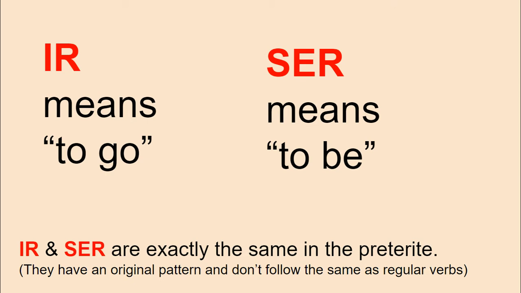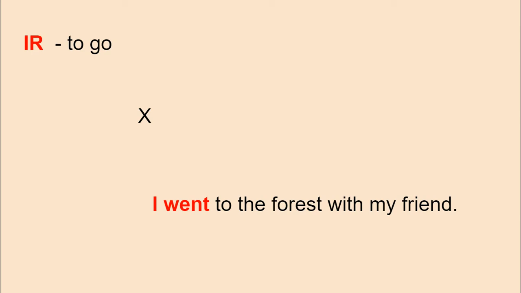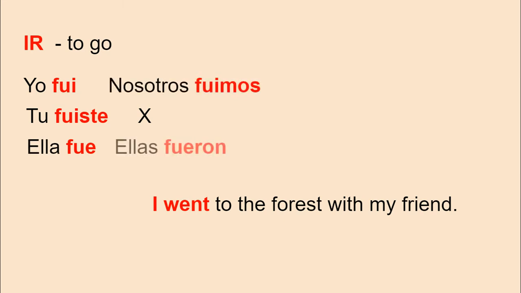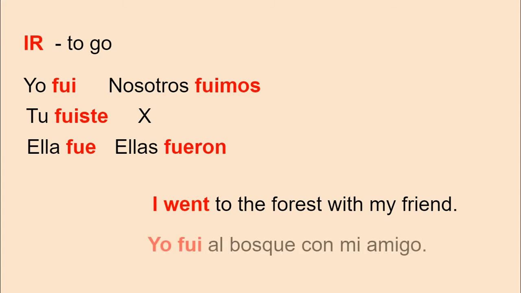So look at these. Let's talk about ir first. Ir means to go. And so we have to say, yo fui, tú fuiste, ella fue, nosotros fuimos, and ellas fueron. So fui, fuiste, fue, fuimos, fueron. I went, you went, he went, we went, they went. And so obviously we're going to be going to a place. So I went to the forest with my friend. Yo fui al bosque con mi amigo.